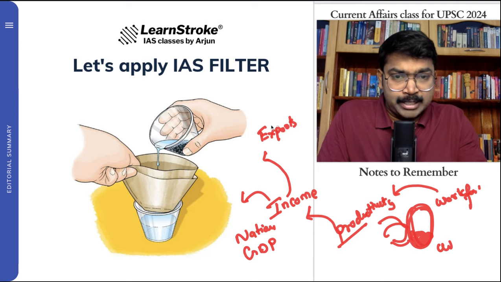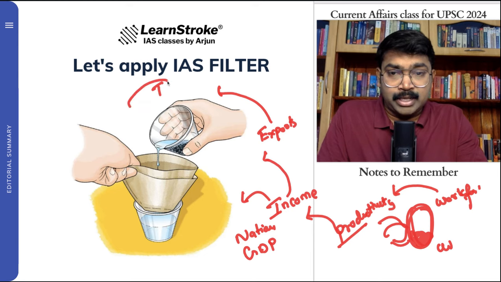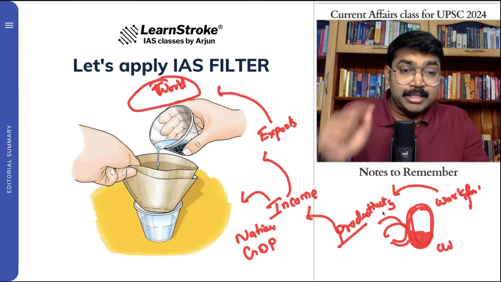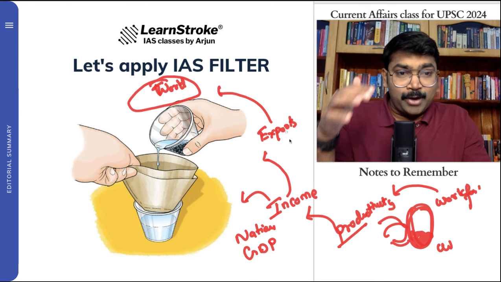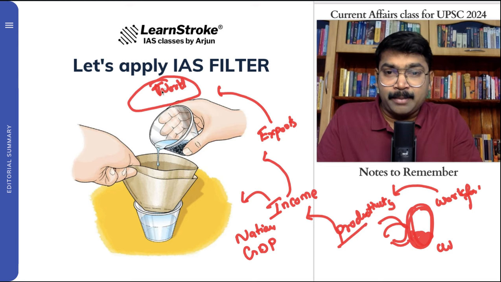When there are exports, this will support the international community, or the rest of the world. So this deconstruction of how workforce, productivity, income, exports, and everything will help the world. And in turn, you will see that in the contribution to the world, India will definitely stand as a leader.